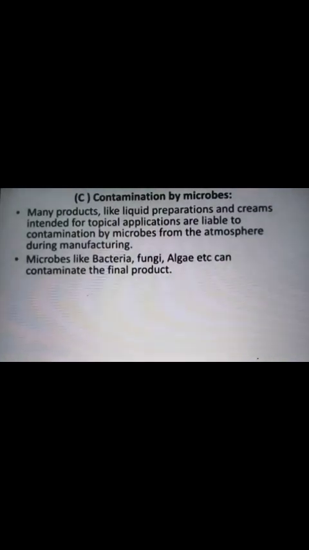The third contamination in manufacturing hazards is contamination by microbes. Many products like liquid preparations and creams intended for topical application are liable to contamination by microbes from the atmosphere during manufacturing. Some examples of microbes are bacteria, fungi, algae. These are the impurities that contaminate the final product.